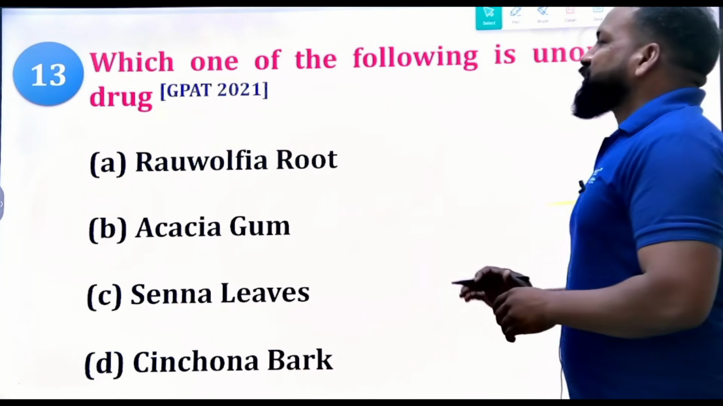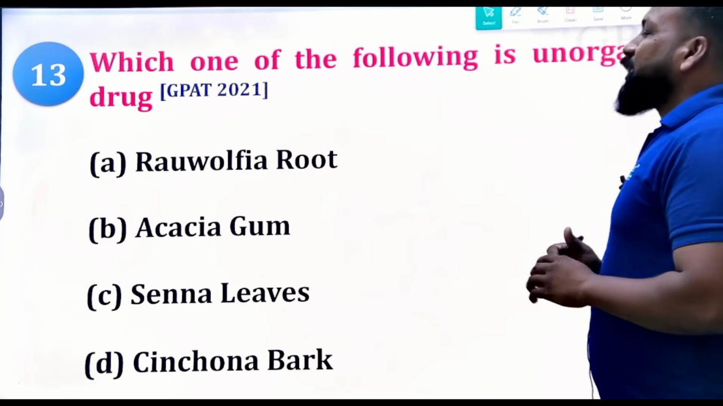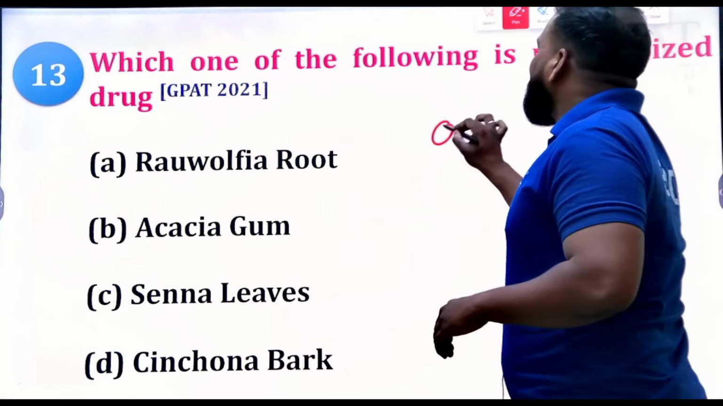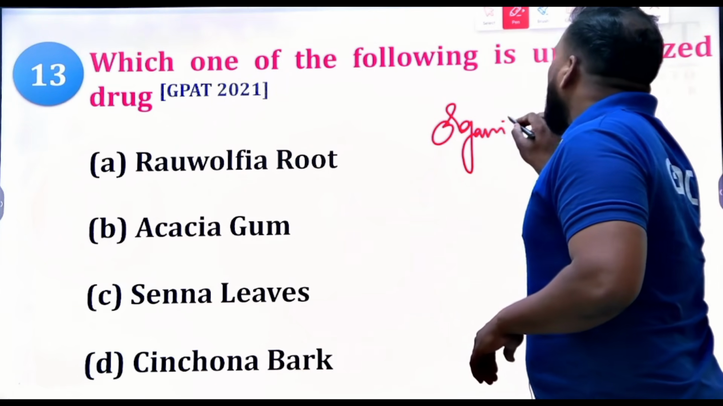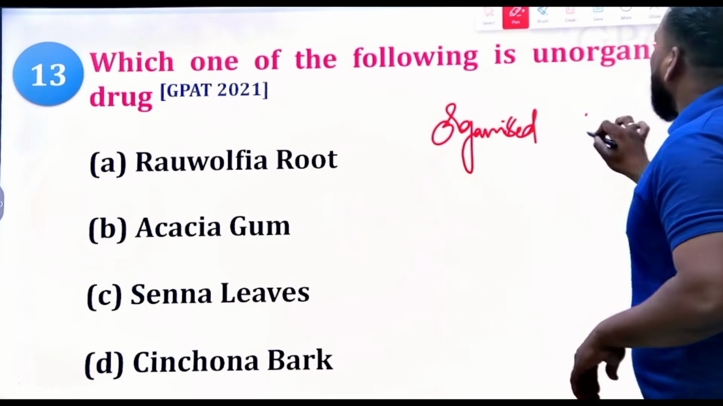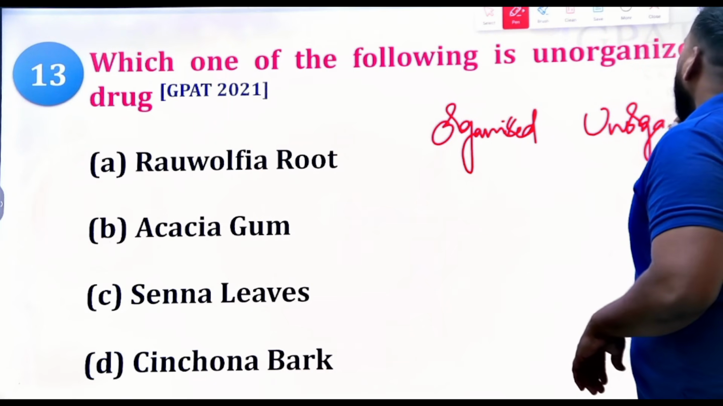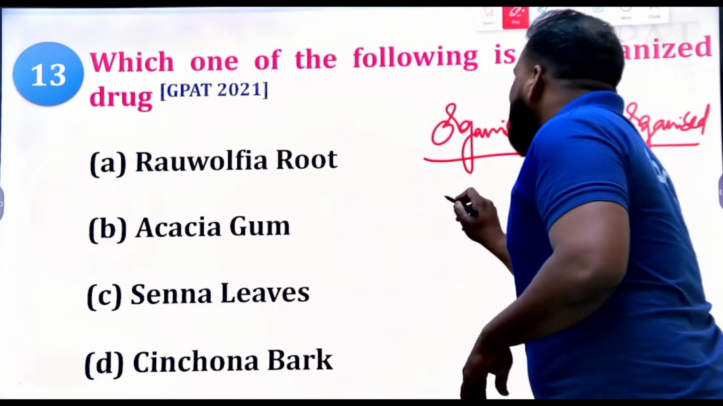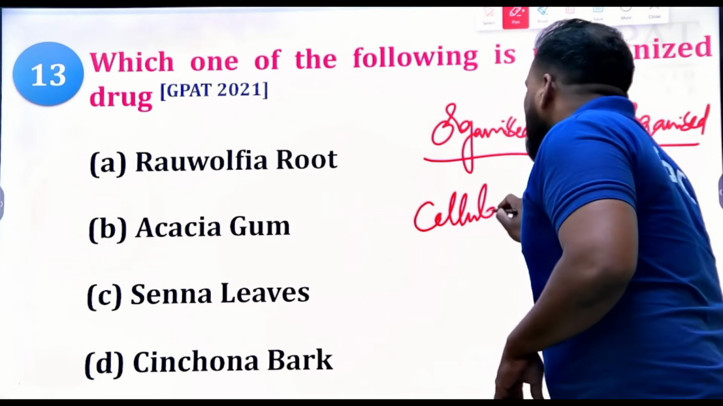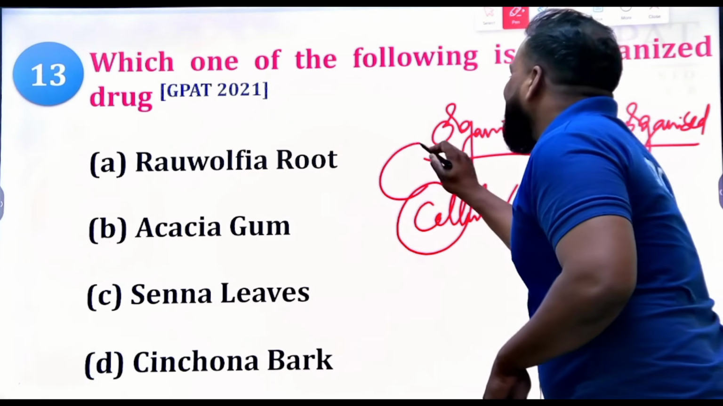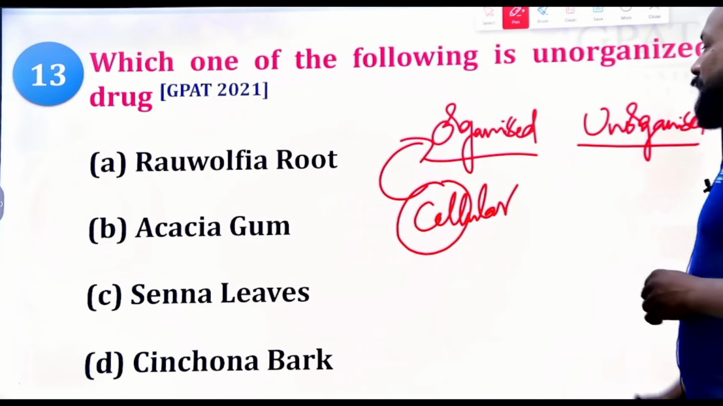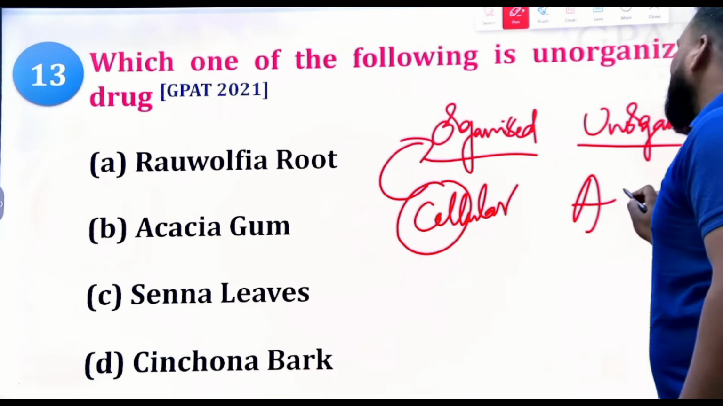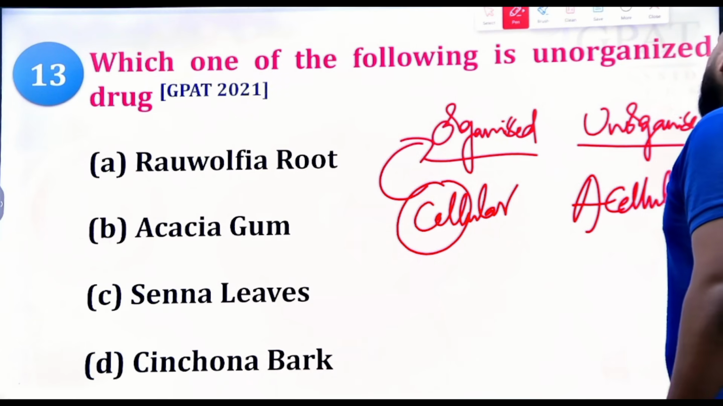Next question. Which of the following is an unorganized drug? First of all, you should know what an organized drug is and what an unorganized drug is. Organized means cellular products, because the cells are arranged in an organized manner. If the cells are there, obviously they are organized. If the cells are not there, they are unorganized, which means these are acellular products.